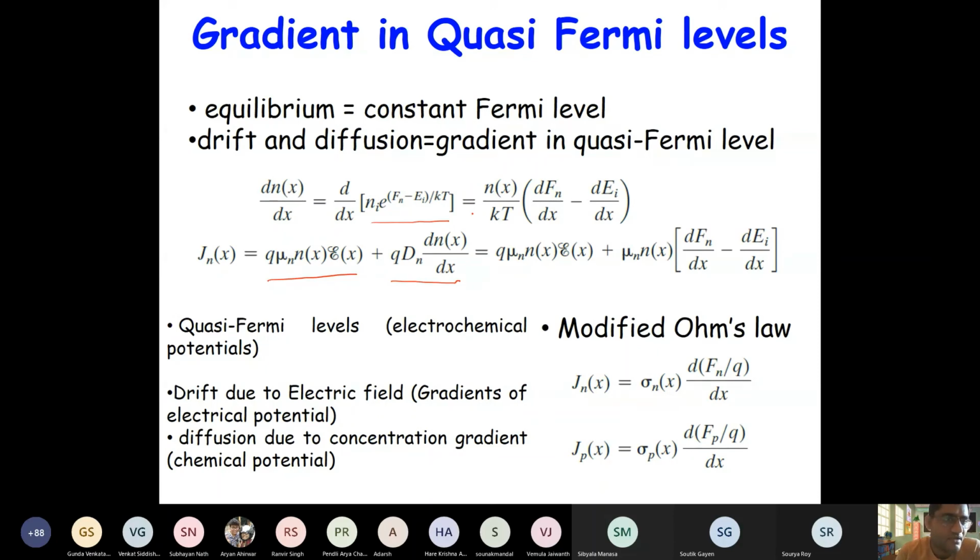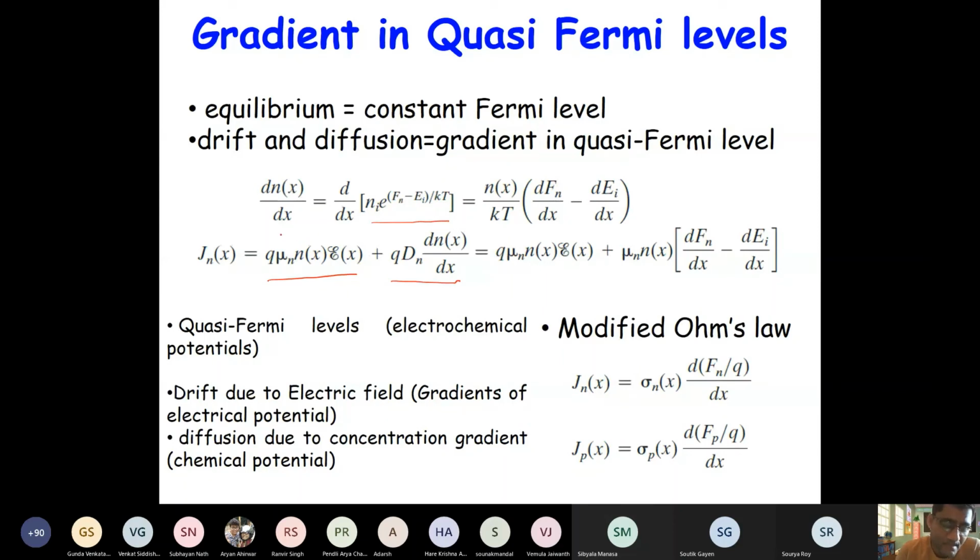So electrons and holes will have separate or different Fermi levels, right? We call them F_n for electrons and F_p for holes. So for electrons, we can express electron concentration as n_i exponential (Fermi level minus intrinsic level) divided by kT.